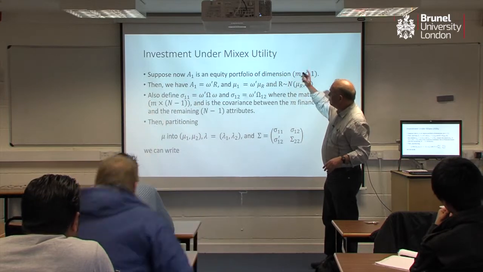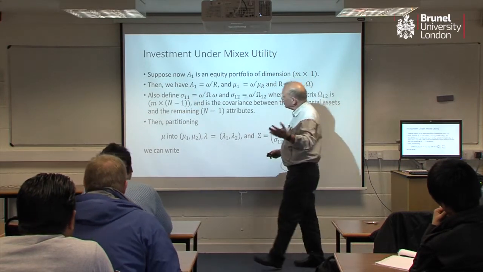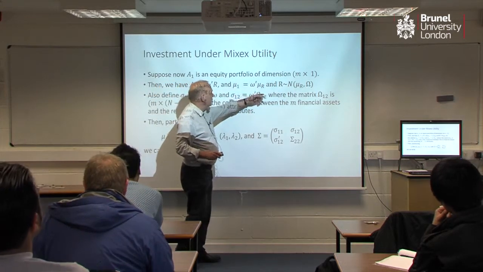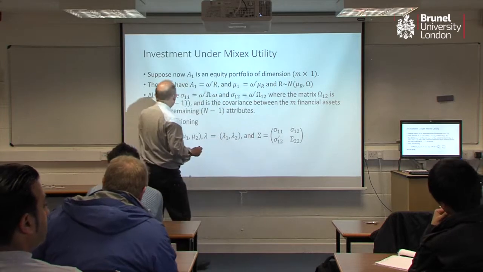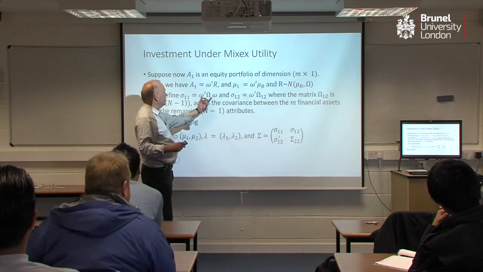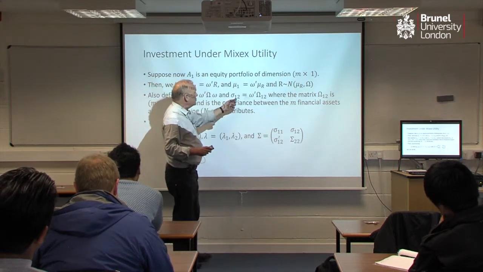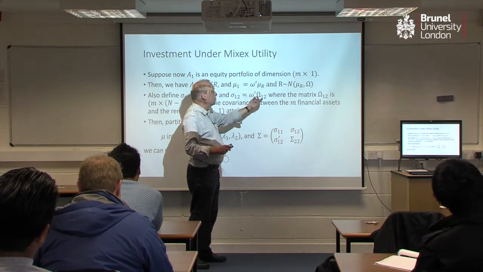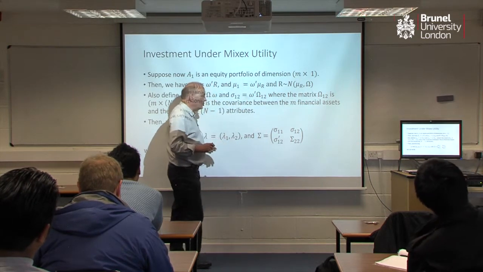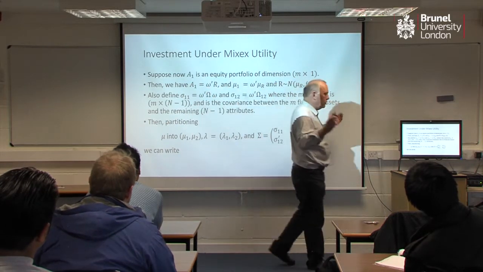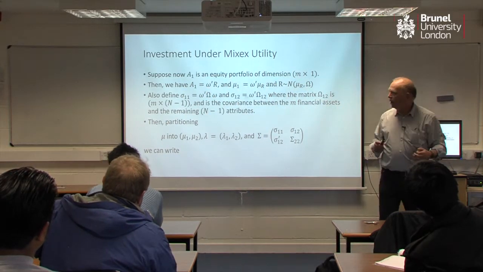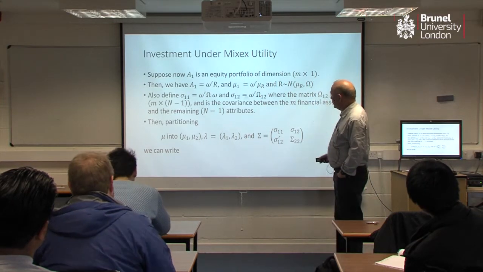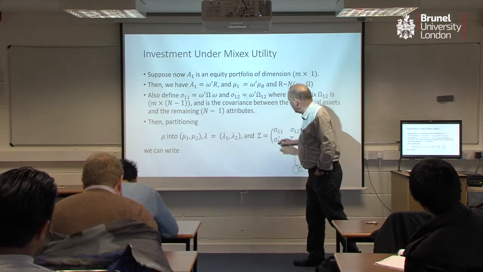So I'm now going to regard my first attribute as being a portfolio of returns. So we know what mu1 is. I'm assuming that they're normal. And I'm going to define sigma 1,1, which is clearly going to be the variance of the portfolio. Sigma 1,2 is interesting. It's the covariance of the stocks or assets with the attributes. So it's the relationship between, I don't know, IBM and marital quality and various other companies. And so we have a matrix here which we need to specify. I'm going to split these up into their subpartitions.